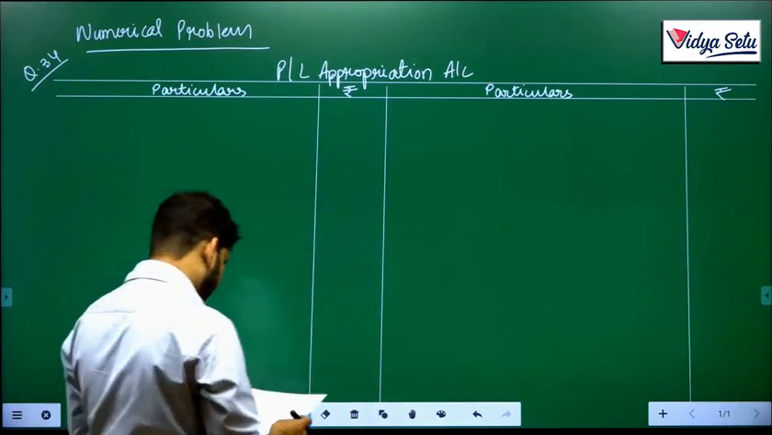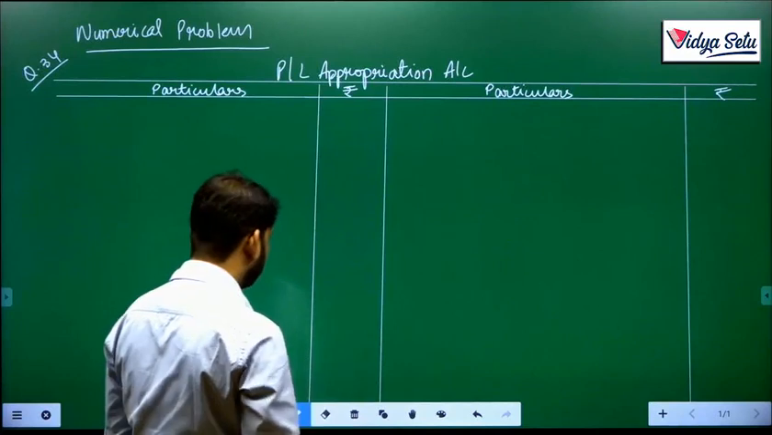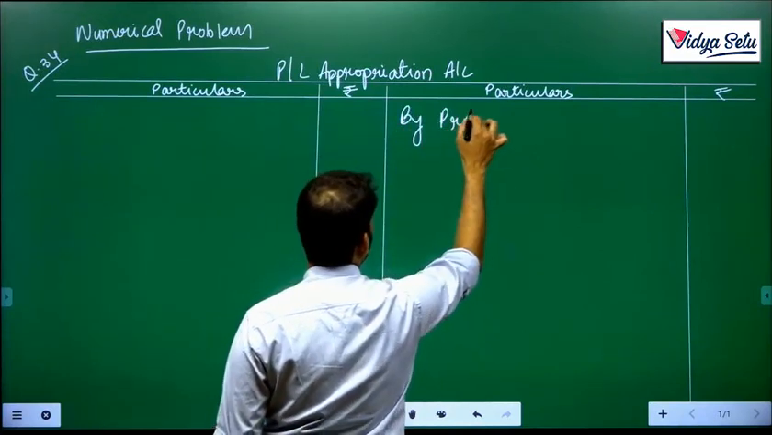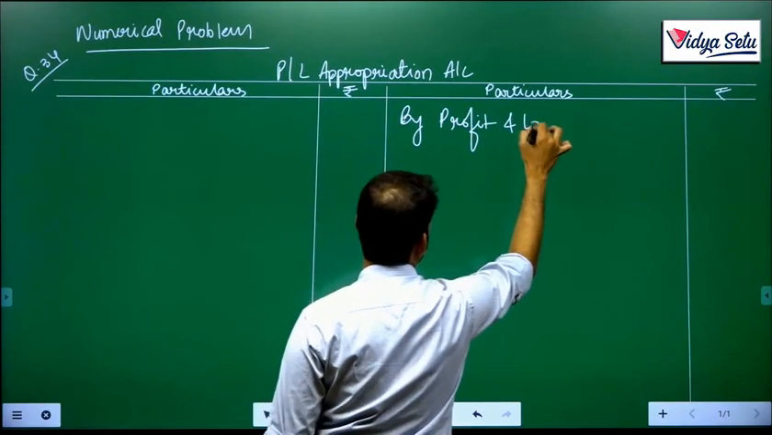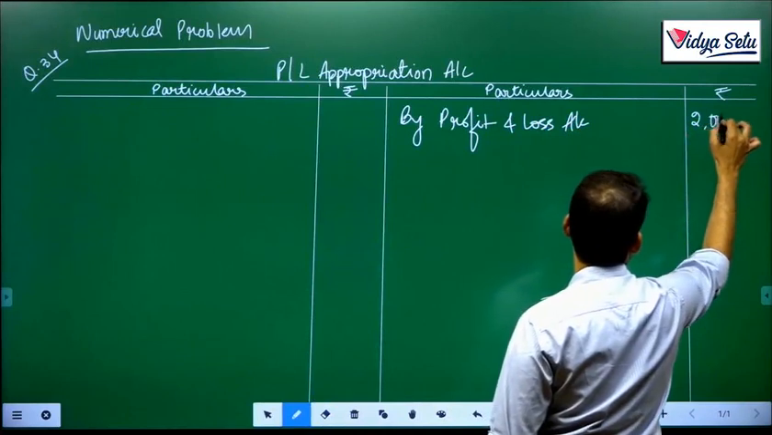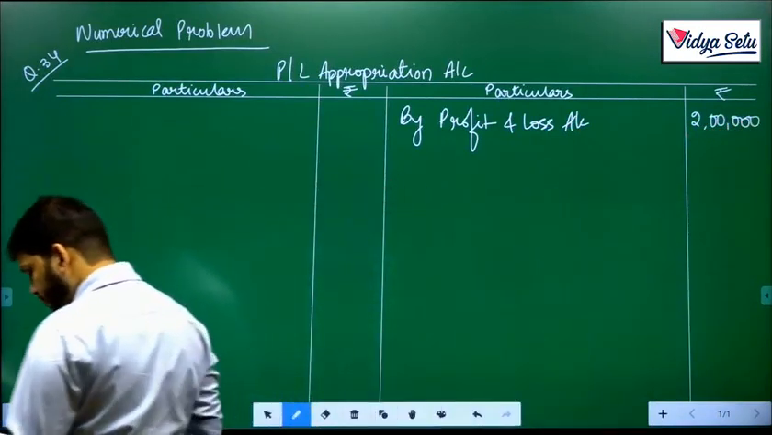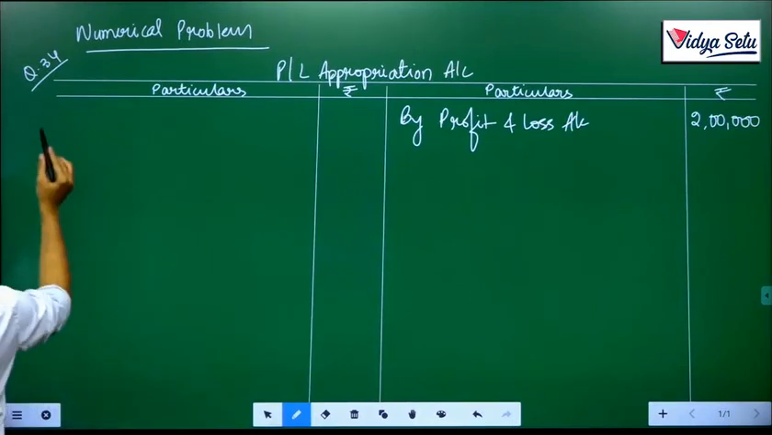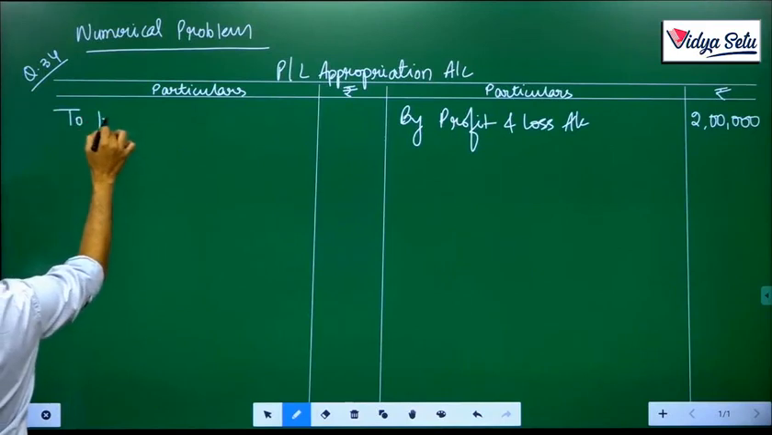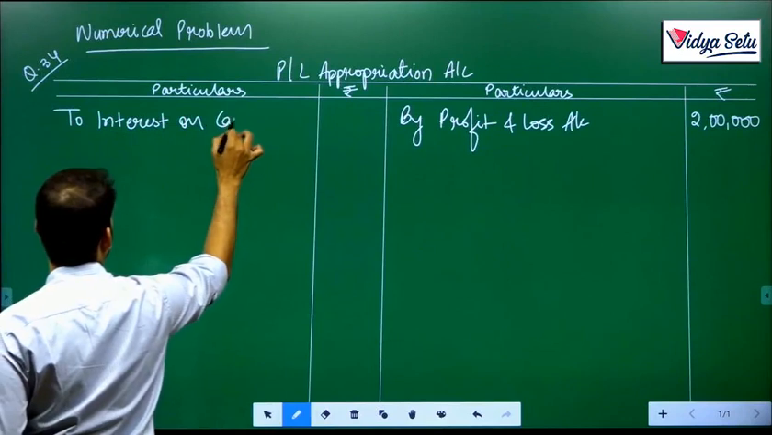We have the profit of rupees 2 lakh. By profit and loss account, 2 lakh rupees is the profit. Now what we have to do is give interest on capital, and that too at the rate of 10% per annum. So, interest on capital.